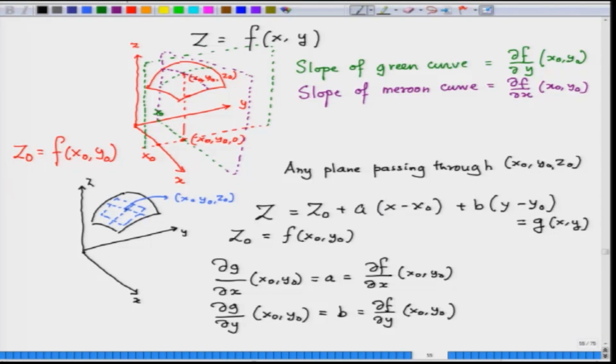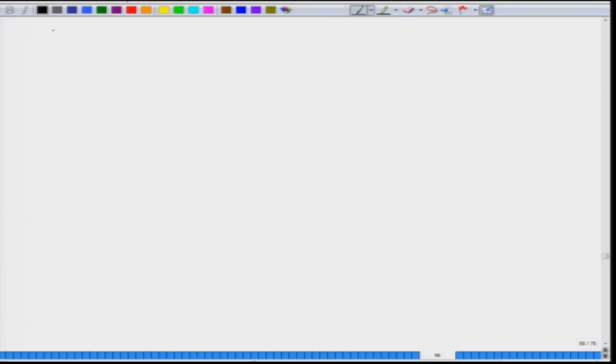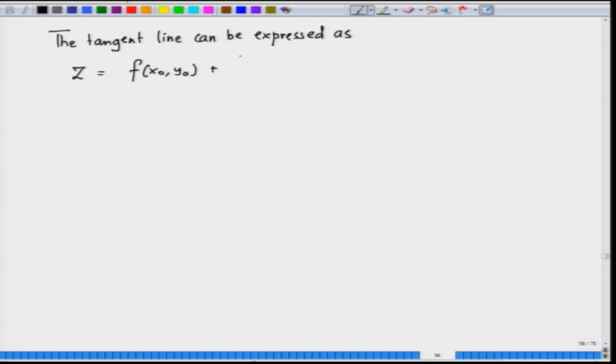So, the tangent plane can now be expressed as z equal to z naught, which is f of x naught, y naught, plus del f del x at x naught, y naught.